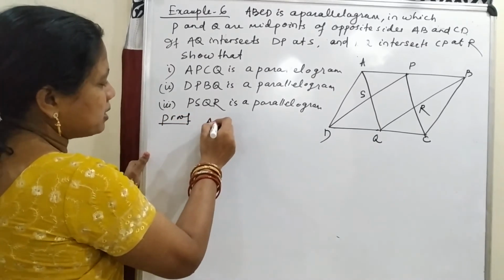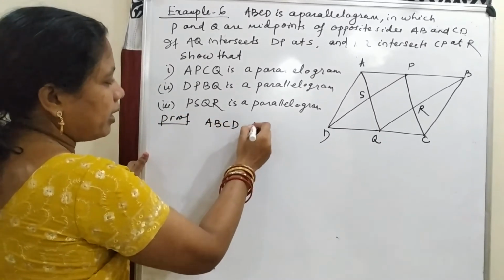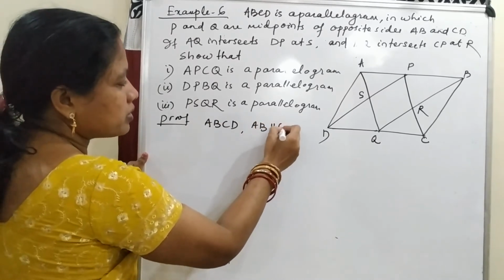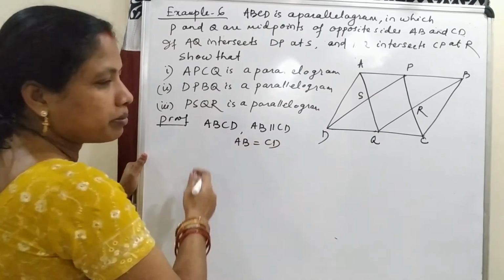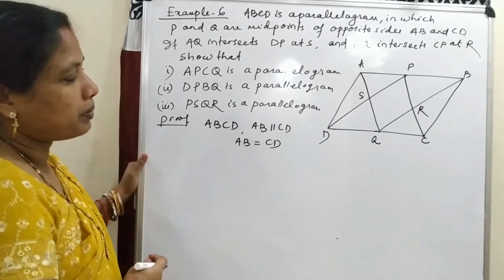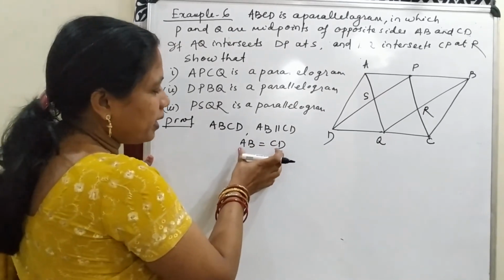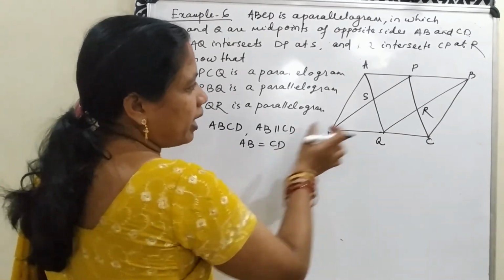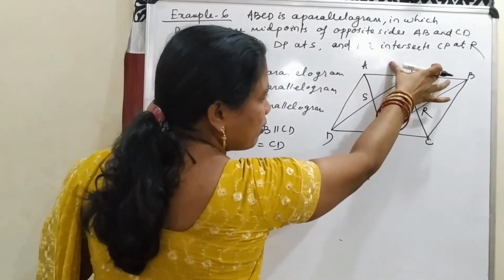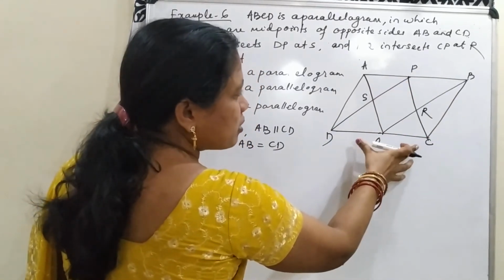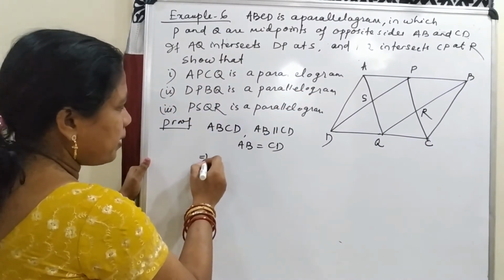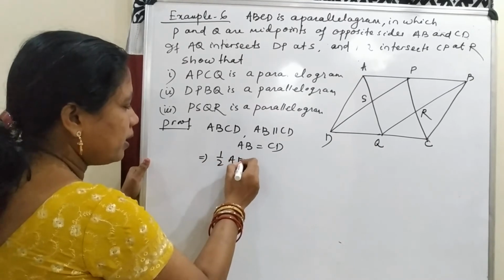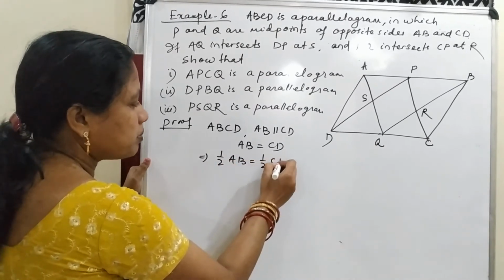Here it is given that in ABCD, AB is parallel to CD and AB is equal to CD because ABCD is a parallelogram. So if AB is equal to CD and P is the midpoint of AB and Q is the midpoint of CD, then half of AB is equal to half of CD.